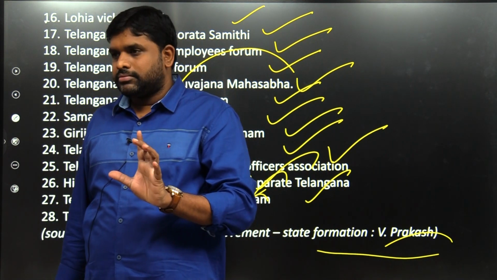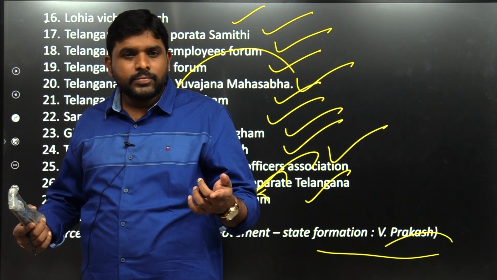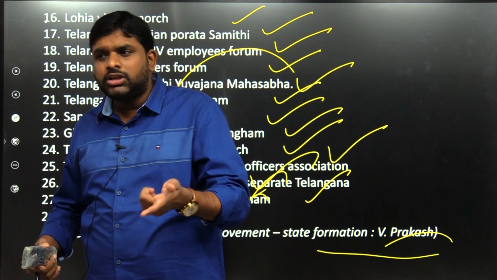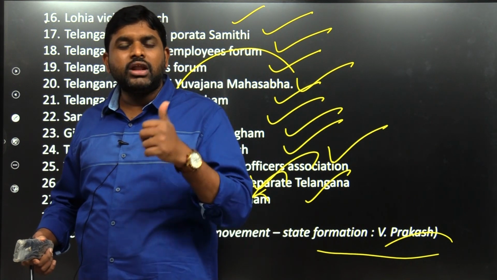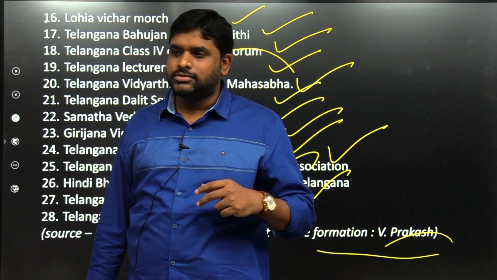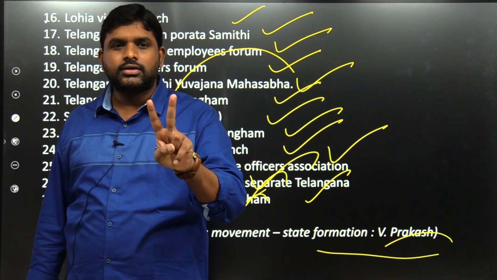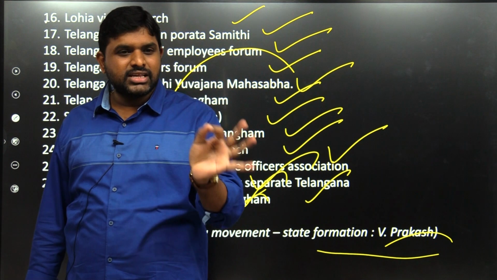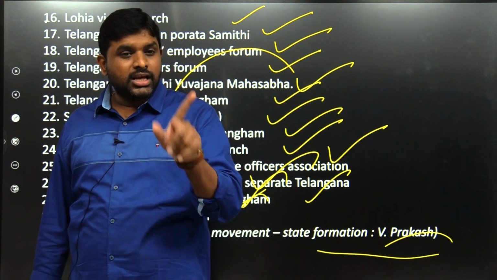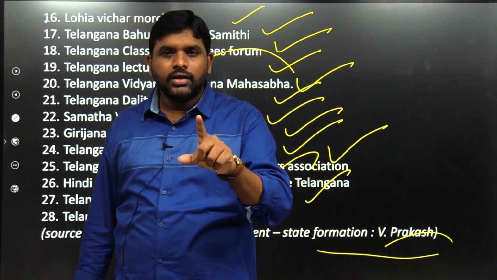It means he didn't come independently. If he came alone, taking all the support would take a lot of time. So they wanted a leader. They searched for a leader, they got a leader, they approached the leader, then the leader told them, okay, I will form it, but you all people should join, then only will I get the confidence. Yes, we will join. So the TRS political party came into existence. That is the reason two things should happen. One should be skill, the other should be luck. It might be an exam, it might be politics, it might be business also. Skill, not hard work. Hard work is outdated in the 21st century, not at all hard work. Skill, luck.